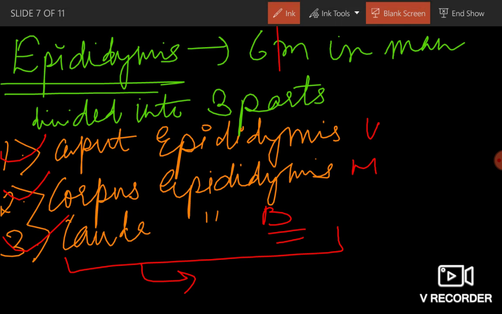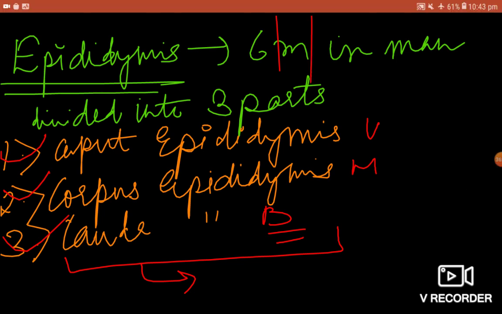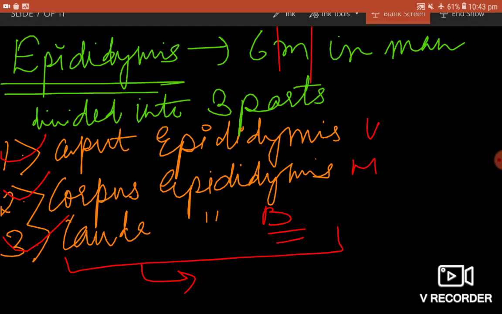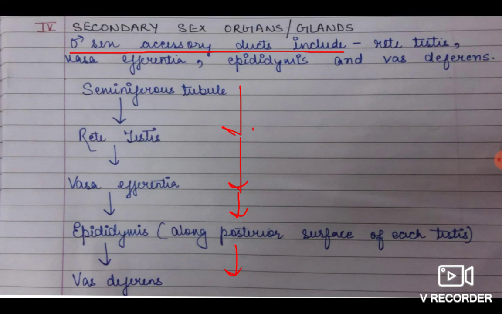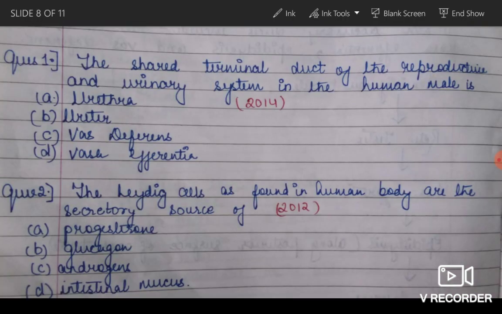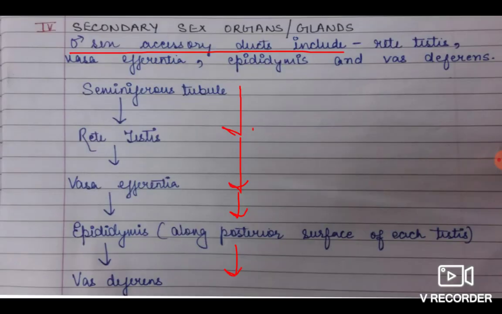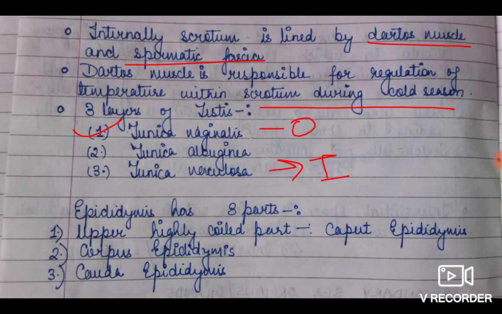Let me just hold on for a while. Yes. So this is caput epididymis, corpus epididymis, and cauda epididymis. Let me show you this one. Next slide. Where is my slide? Epididymis has three parts.